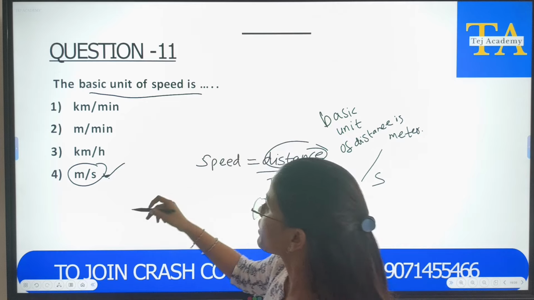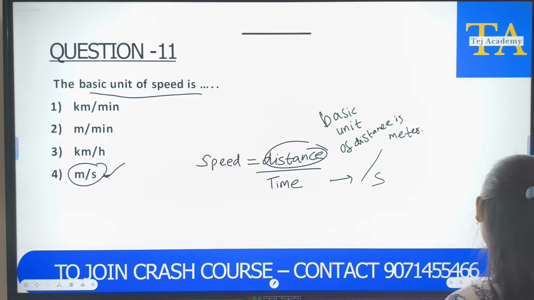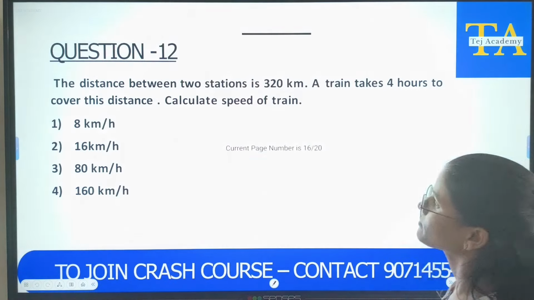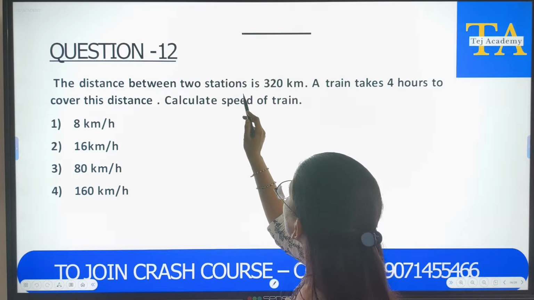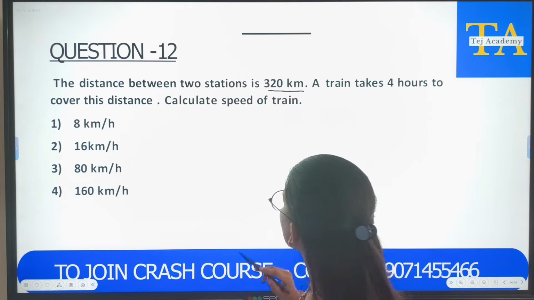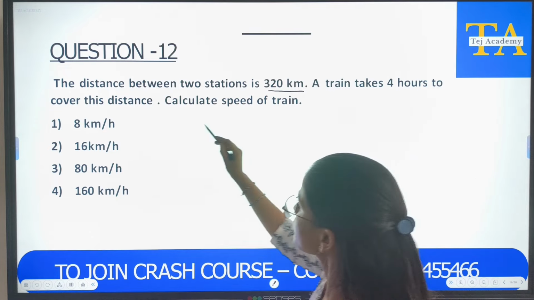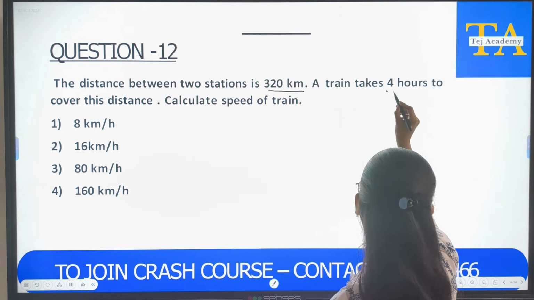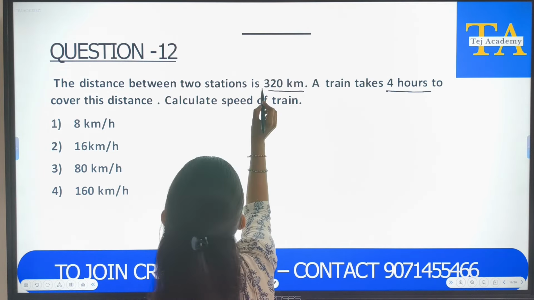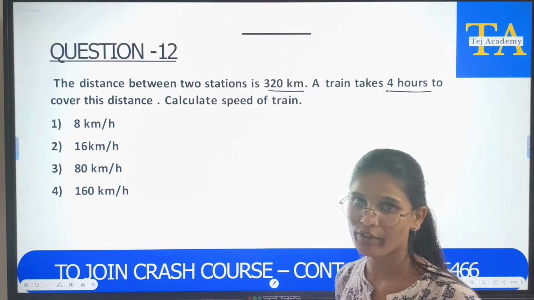So, the basic unit of speed is meter per second. Next question. The distance between two stations is 320 kilometers. A train takes 4 hours to cover this distance. It is taking 4 hours. What is the speed of the train?